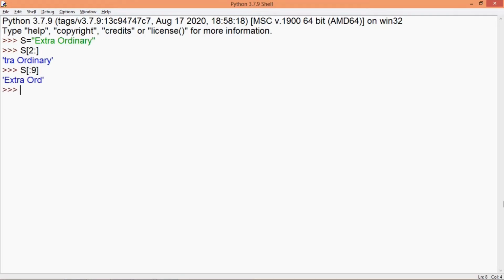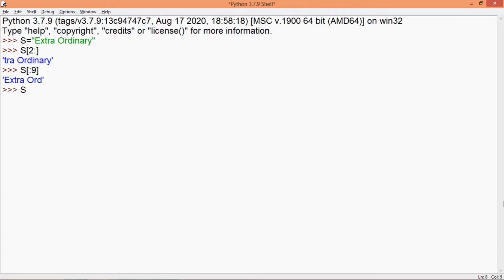Now in this case, start is not specified but stop is mentioned. So it will automatically take the values from the 0th index. So 0, 1, 2, 3 and so on. Then the last value for the stop will be 9 minus 1, which is 8. So it picks up the letters till the 8th index, which is letter D, as 9 is the index of letter I. So it gives me this as the output.